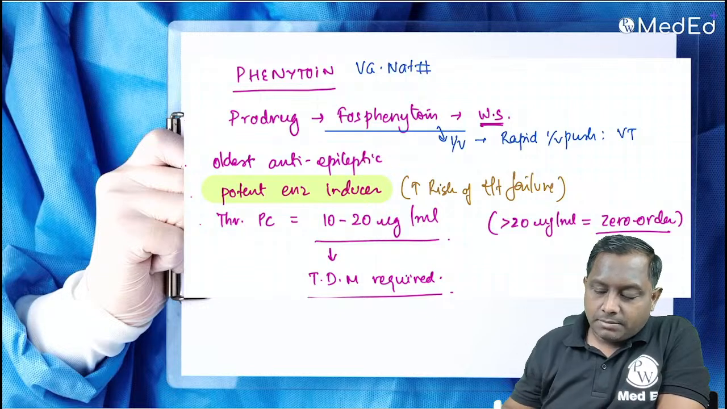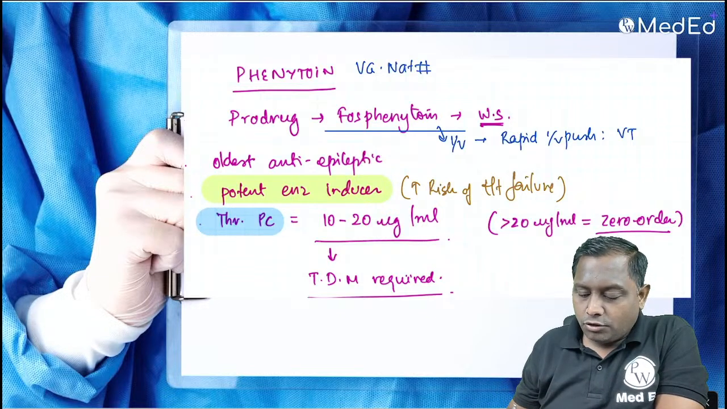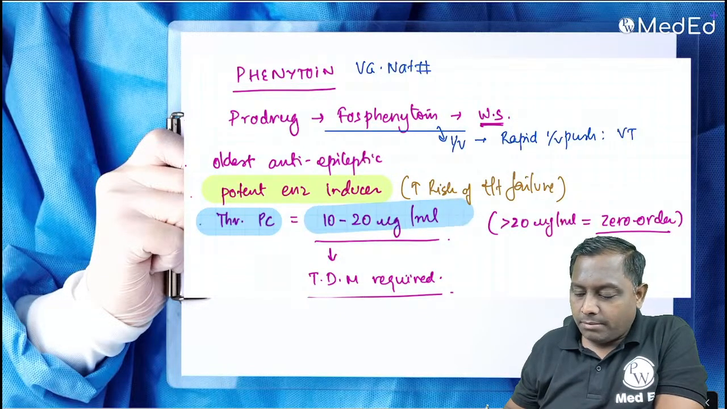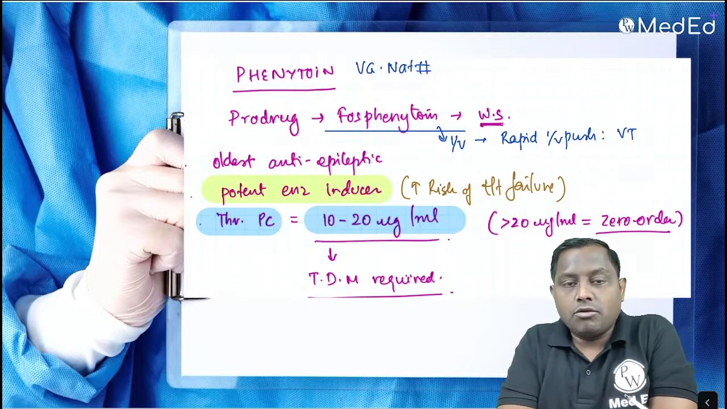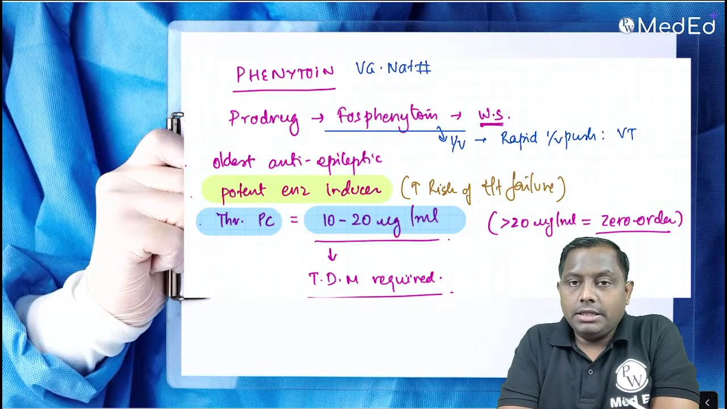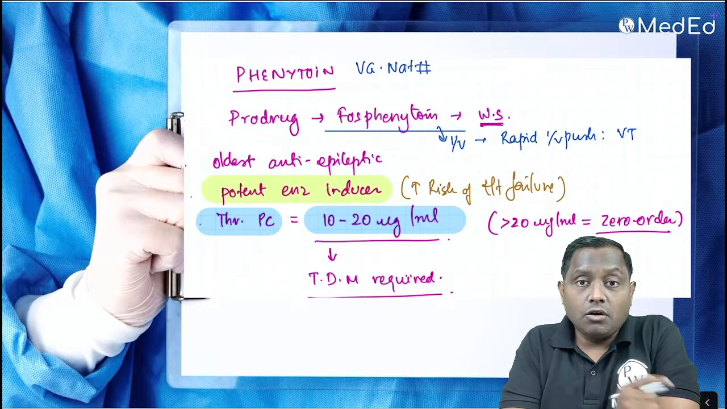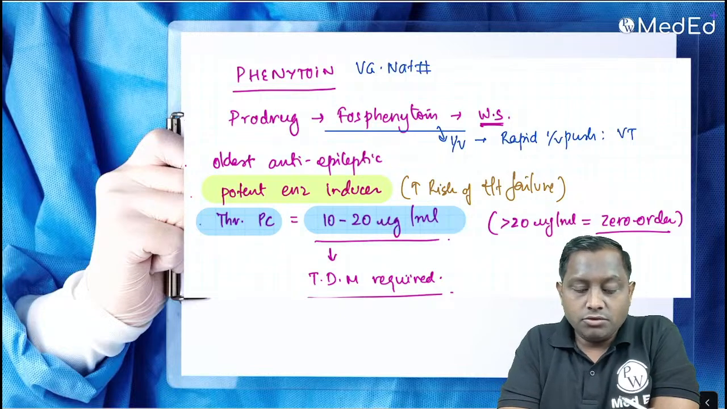The therapeutic plasma concentration level of Valproate is going to be around 10 to 20 microgram per ml. Beyond 20, they start following zero order. This is also one of the examples of a drug that follows zero order kinetics.